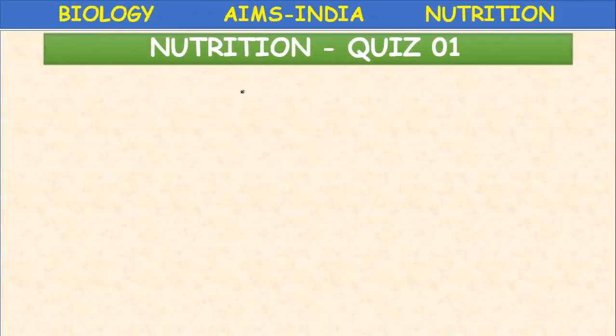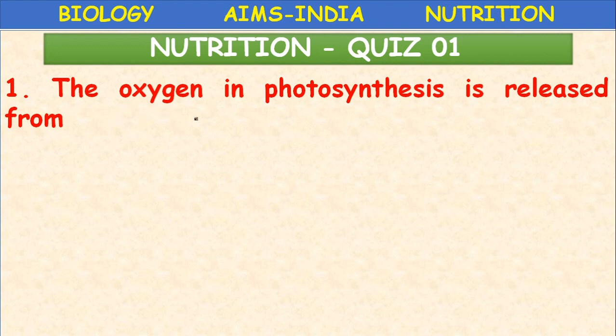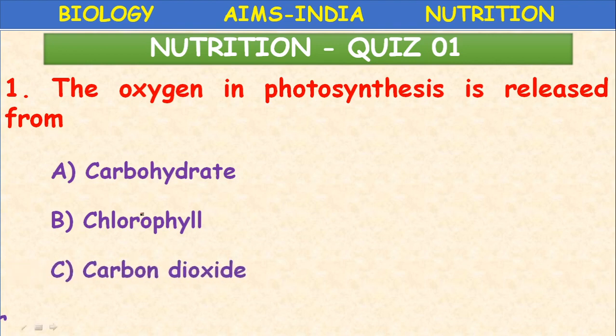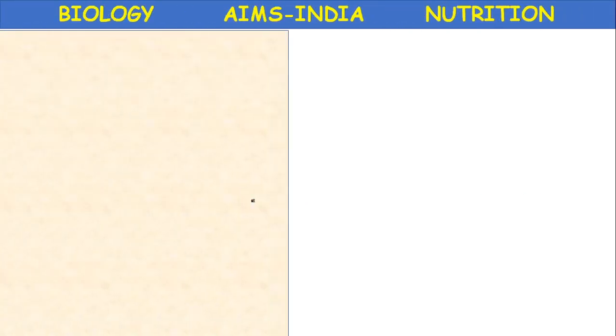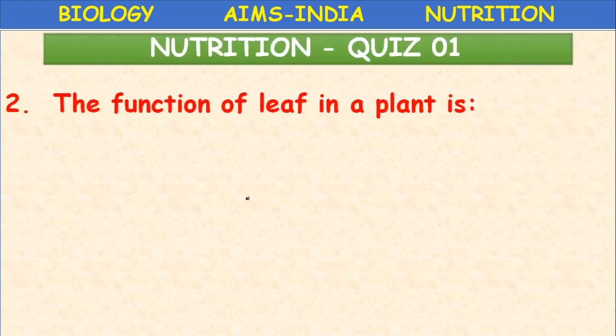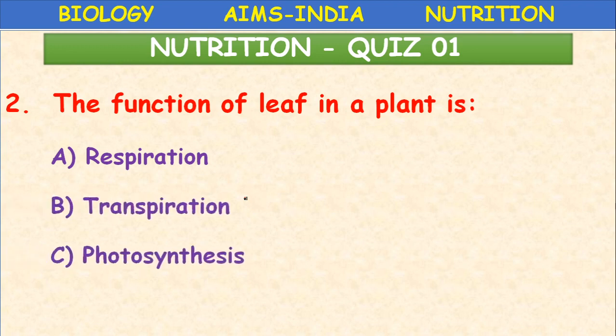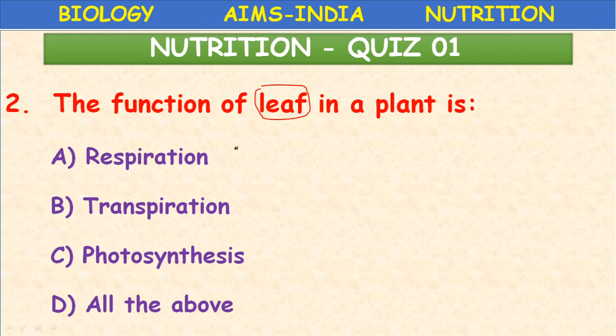Okay children, let us discuss the questions today. The oxygen in photosynthesis is released from carbohydrate, chlorophyll, carbon dioxide, or water. What is the right answer? Water. Okay, D is the right answer. Next, the function of leaf in a plant is respiration, transpiration, photosynthesis, or all of the above. So leaf is a special organ in the plant which performs all these functions: respiration, transpiration, and photosynthesis, all of the above.